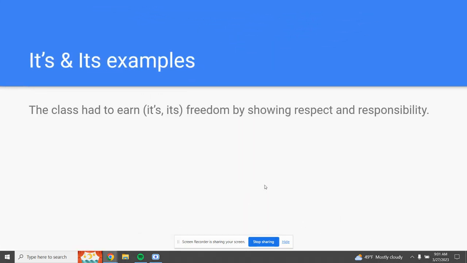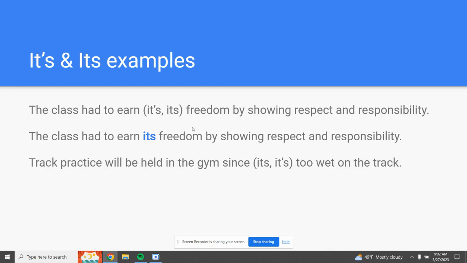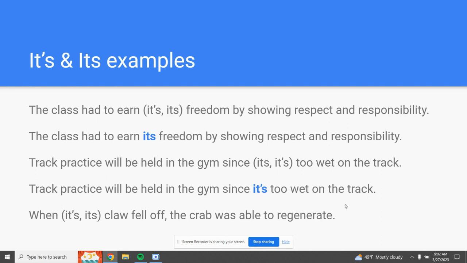The class had to earn its freedom by showing respect and responsibility. This is showing possession, so we want ITS. Track practice will be held in the gym since it's too wet on the track. This means it is too wet on the track, so we want it with an apostrophe. It is too wet. When its claw fell off, the crab was able to regenerate. This is possessive, right? The claw belongs to the crab, so we want ITS.